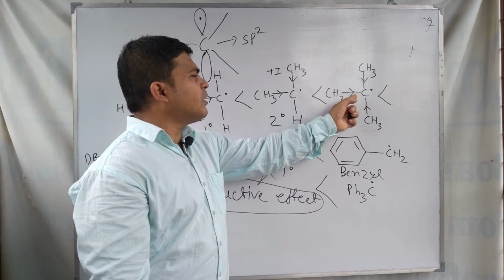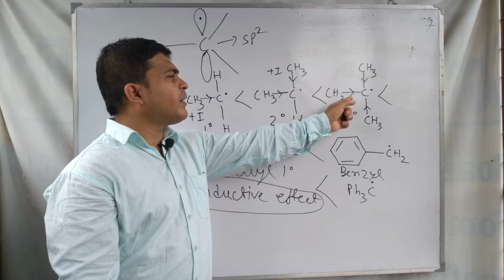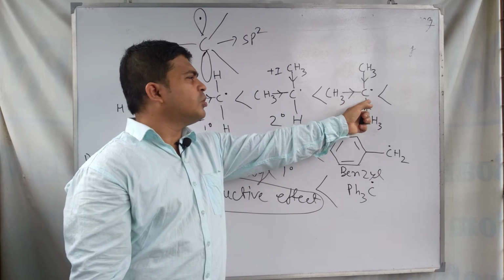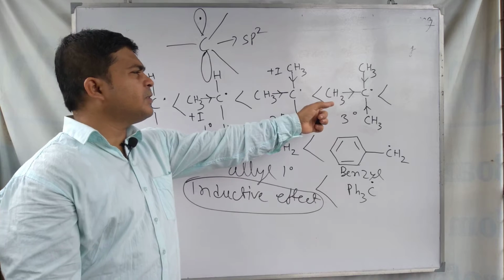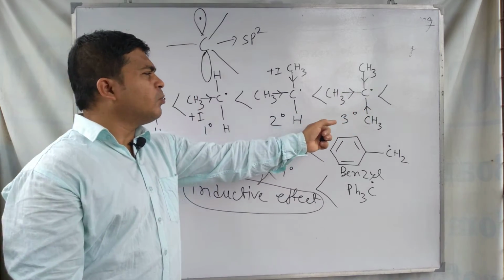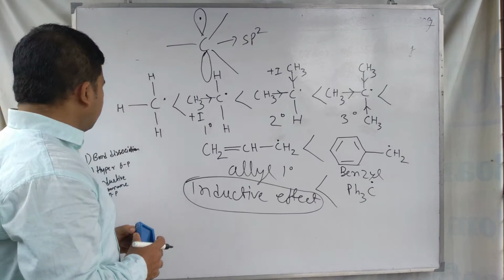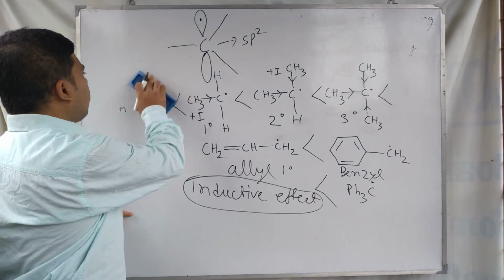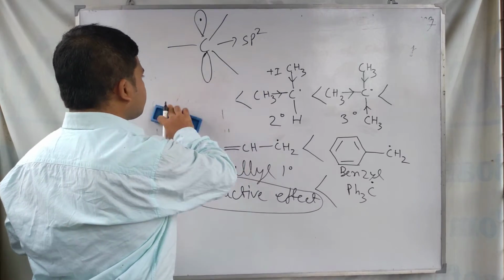So in this case, such groups are bonded with the carbon that can operate a plus I effect and donate electrons to this carbon, and as a result the electron deficiency of the free radical is removed, and the order of stability is like this. Now the second reason that we can use for the order of stability of this carbocation,